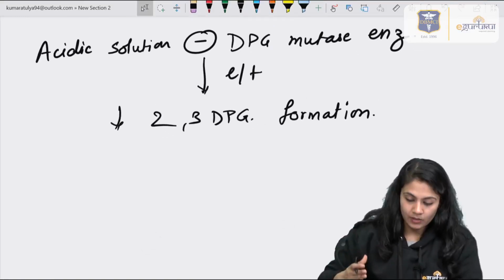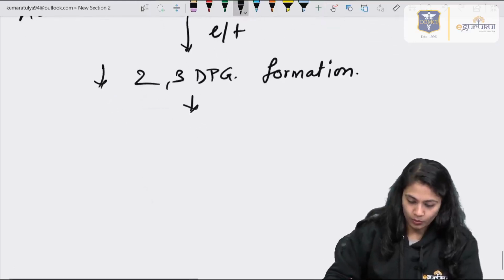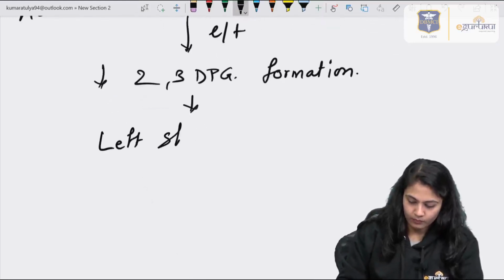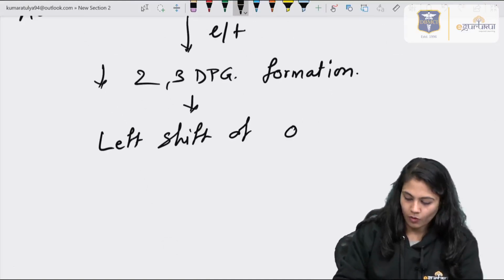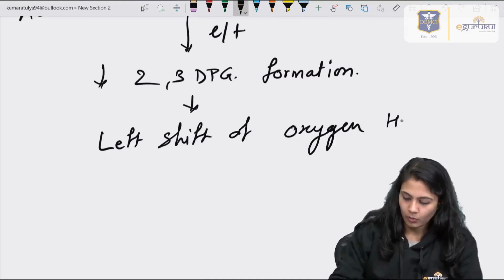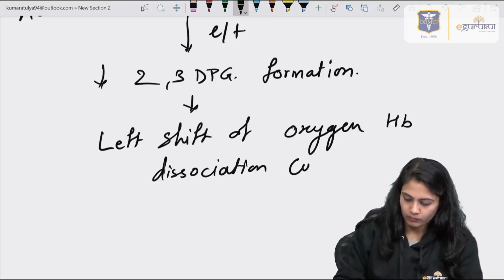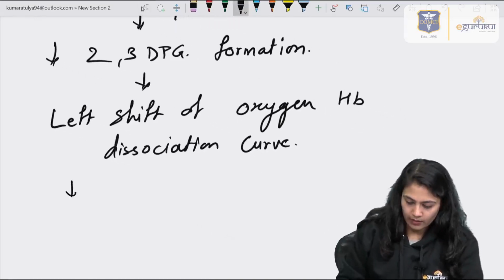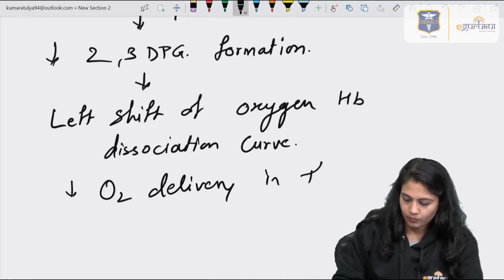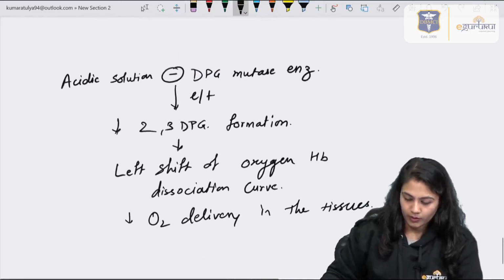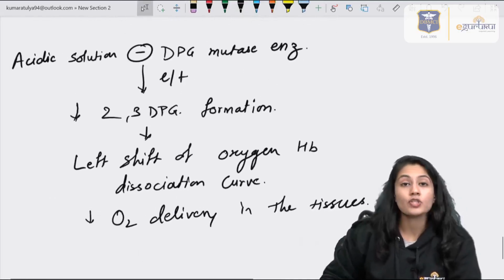Once this formation is decreased, this in turn will lead to a left shift of the oxygen hemoglobin dissociation curve, and hence reduce the oxygen delivery in the tissues. Now the patient is already hypoxic.